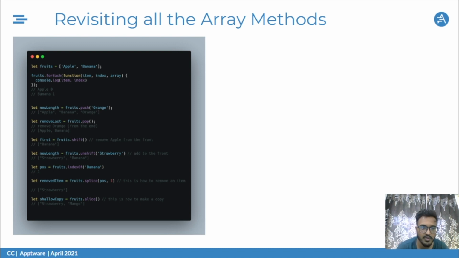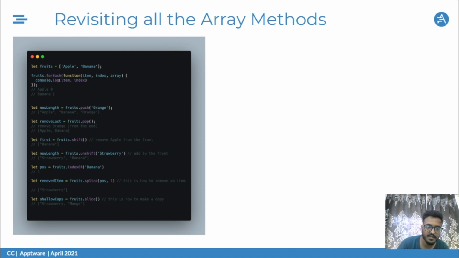Other than that, we have push. Now push is used to enter a new value into the array at the end of the array. Then we have pop. Pop is used to remove the entry from the ending point, so the last entry of the array has been removed. Next we have shift. With shift we can remove the front, the first entry of the array. And then we have unshift. Now unshift is used to add an entry into the first position of the array.